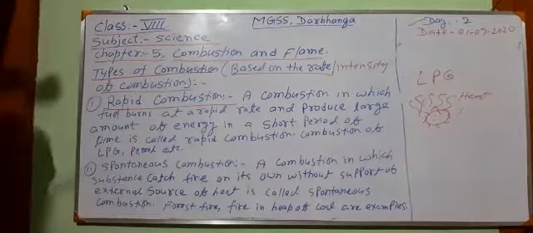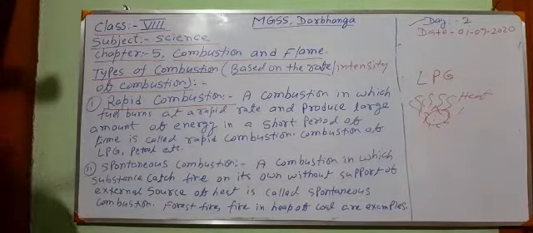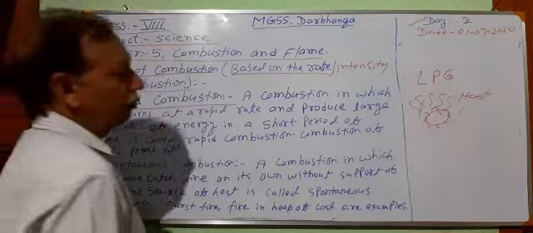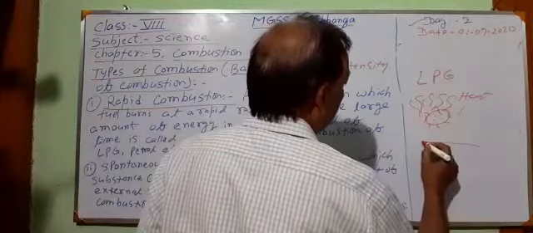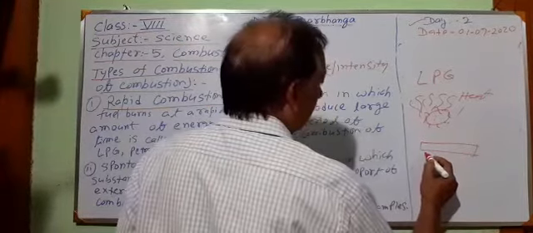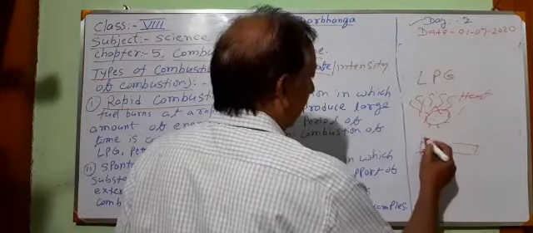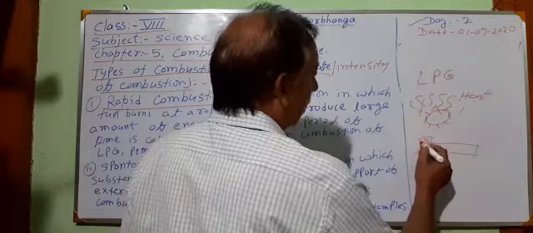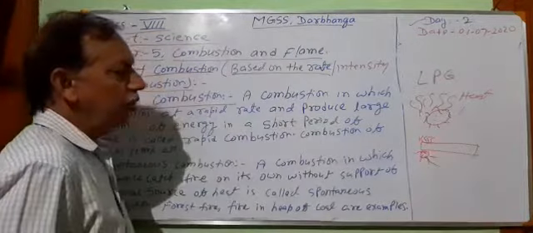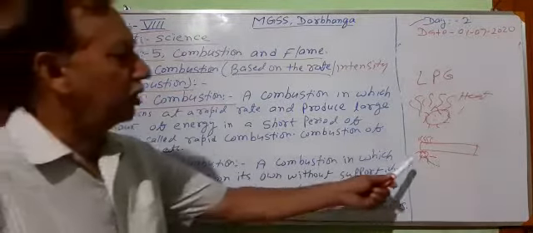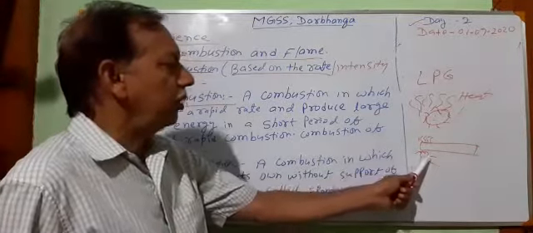Combustion of LPG, petrol, etc. are examples of rapid combustion. For example, to make it clear, if we take a piece of wood and try to start burning it with a matchstick, it will not catch fire easily. This piece of wood will not catch fire easily. It will take some time. So this is not rapid combustion.